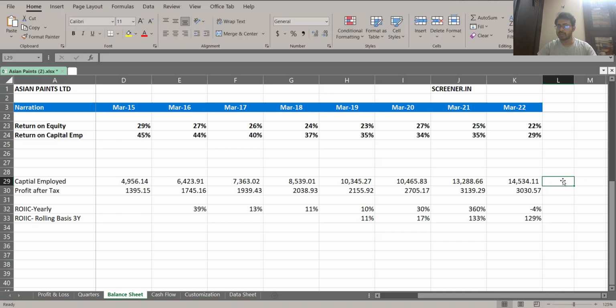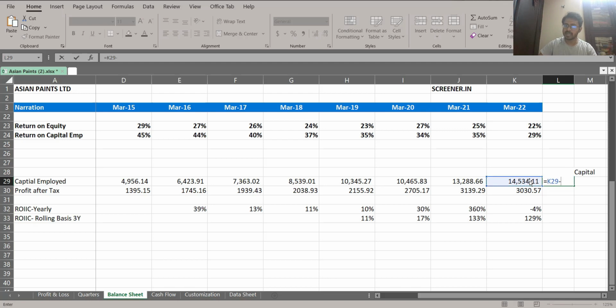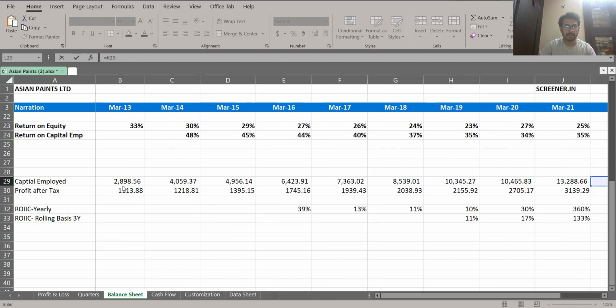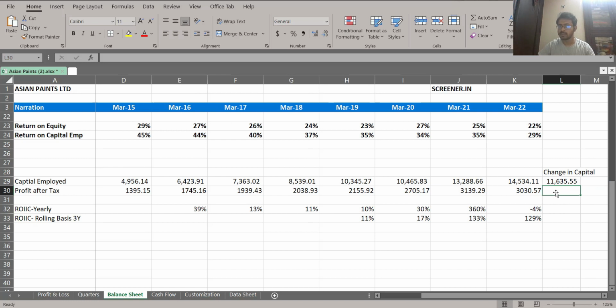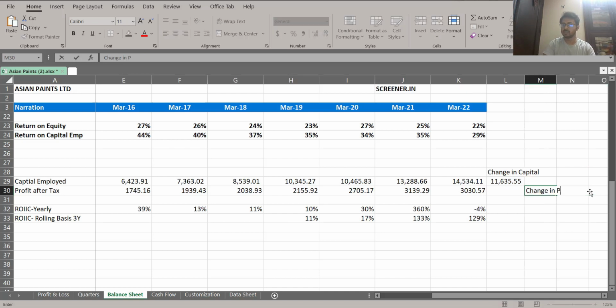So I'm going to calculate what is the change in capital. How to do it? This is today's capital, and 10 years back, my capital in that business was this amount, right? Now let us calculate. So this is your change in capital. Now here, let's calculate what is the change in profit. Let me put it here so that you can understand it much better.